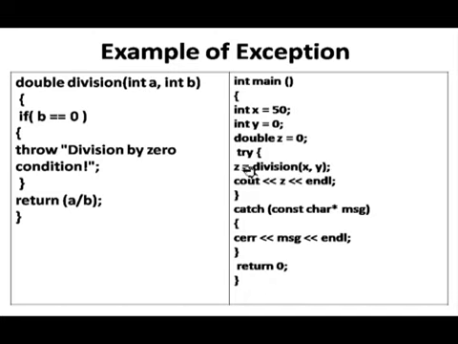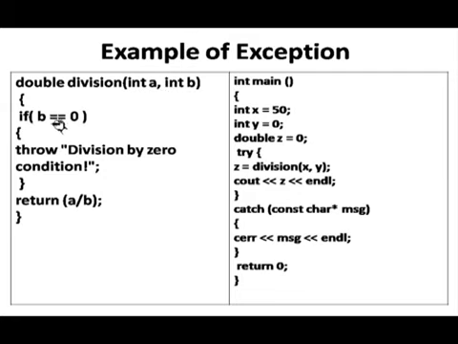So you can put this method inside a try block. Cout z, whatever value it will return, it will be printed here. So this division method is captured or put inside the try block. Now move to the division method. There are x and y, two variables, int a and b, x containing 50 and this one containing 0.